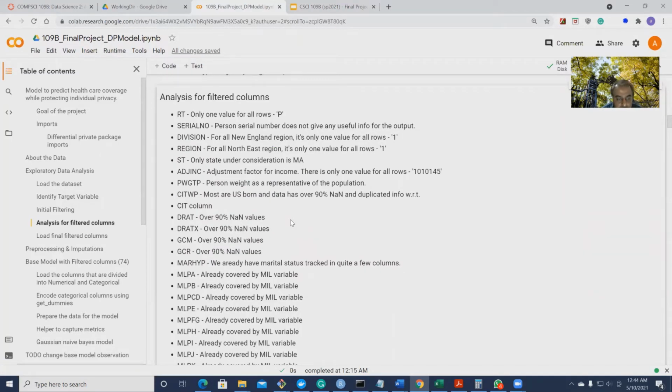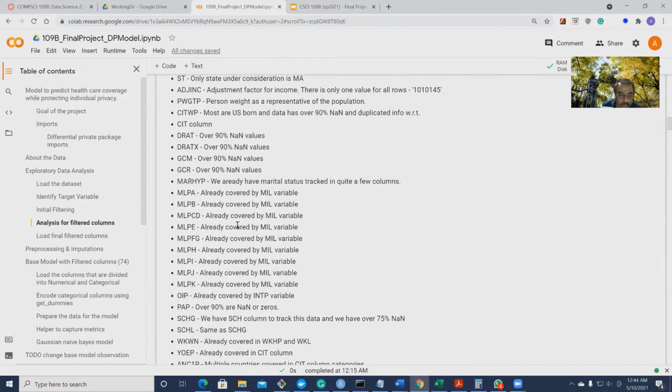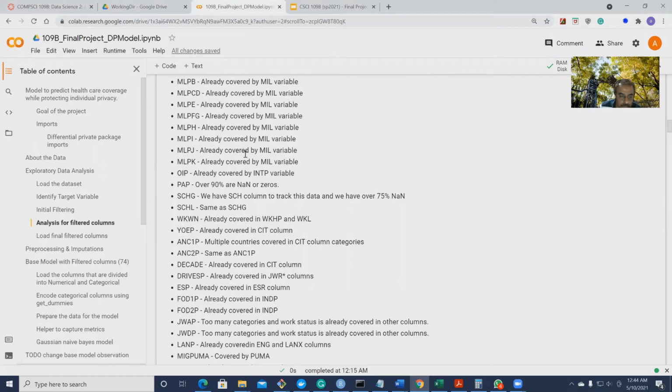We divided these 131 variables among ourselves and did the analysis. While doing the analysis, we found that some of the variables contain redundant data and some of the variables did not contain data. So we removed those variables and it came down to 74 variables. And you can see the other variables that we did analysis on.